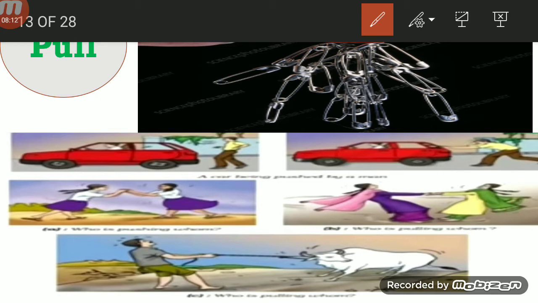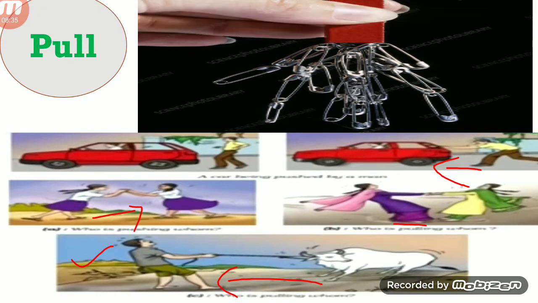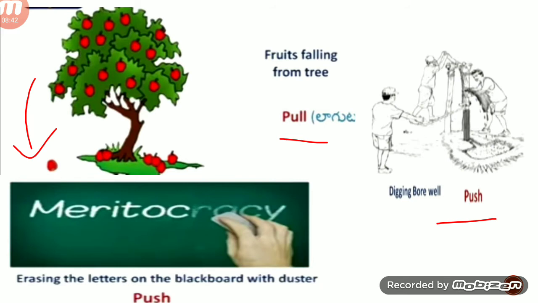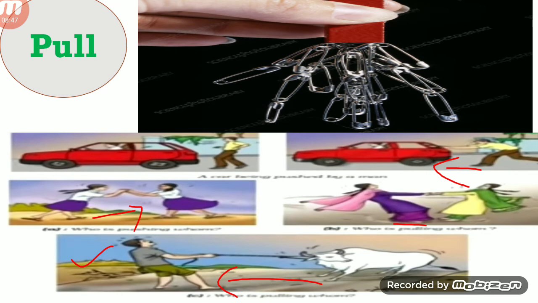Here, the man is pushing the car. The girls are pushing each other. Here, the girls are pulling each other. Here, the man is pulling the cow towards himself. These are the examples for pulling and pushing. In all these activities, we know that force can be applied in two forms, either pull or push, or sometimes both.